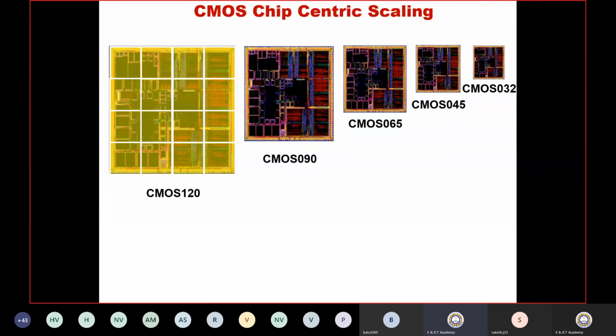If you start from this dimension, how many chips can be there here? 16 chips with the 180 nanometer technology compared to CMOS 32 nanometer. This is just to show the power of scaling of CMOS technologies, right?